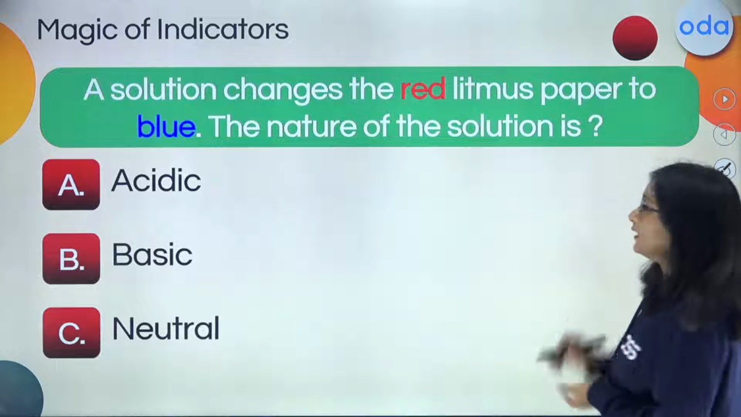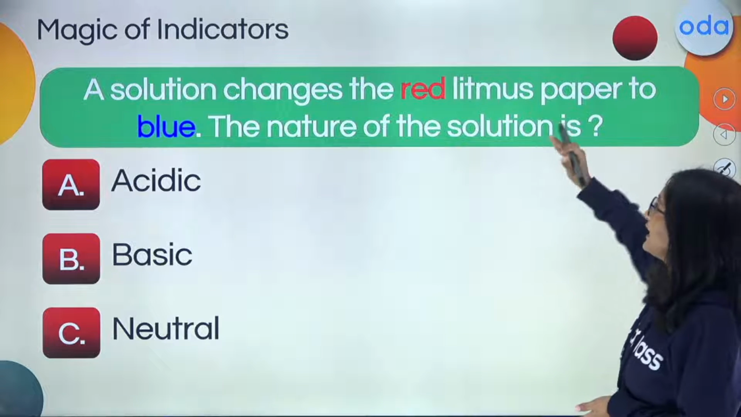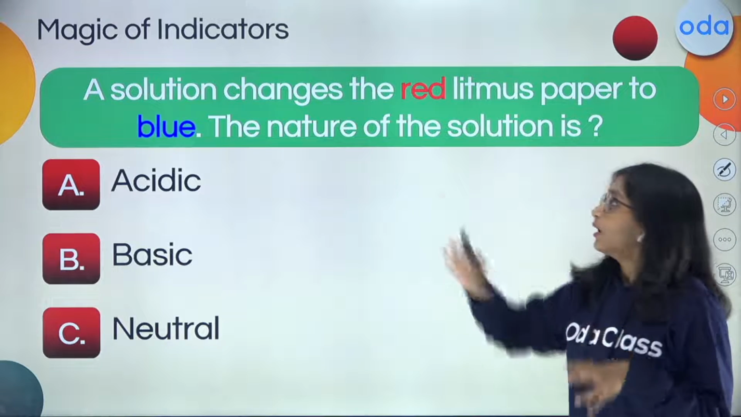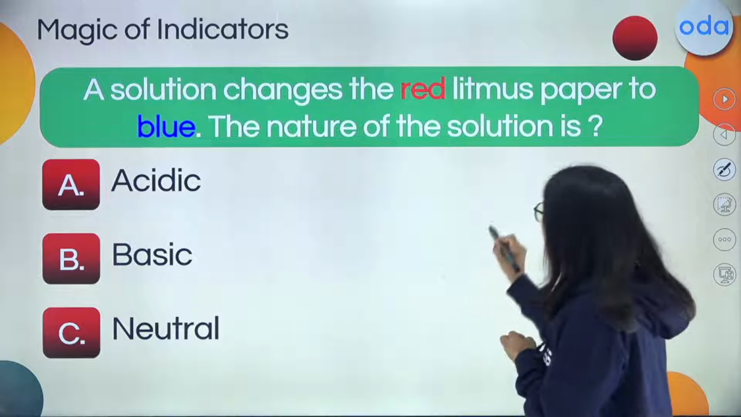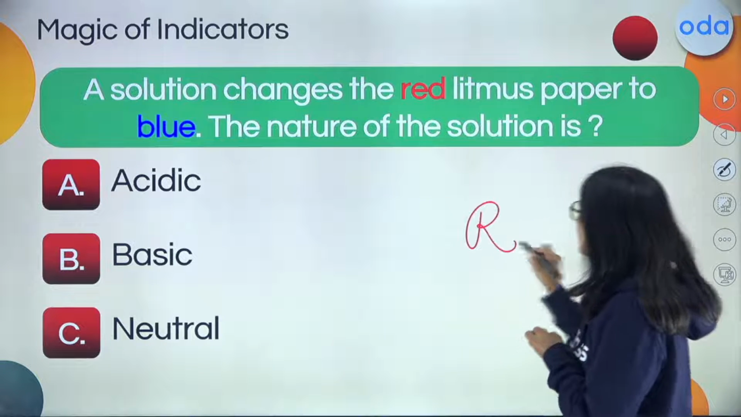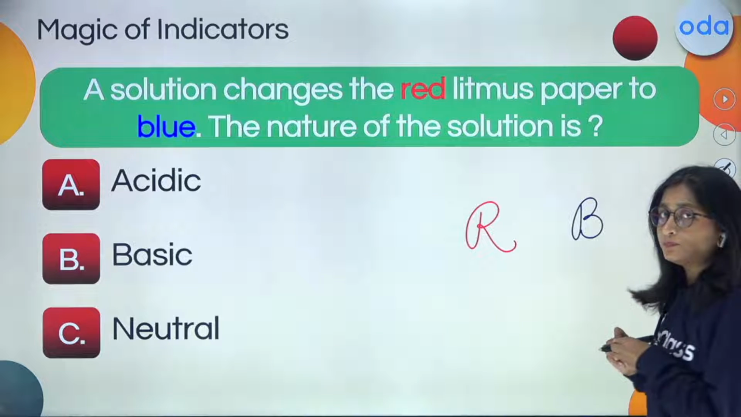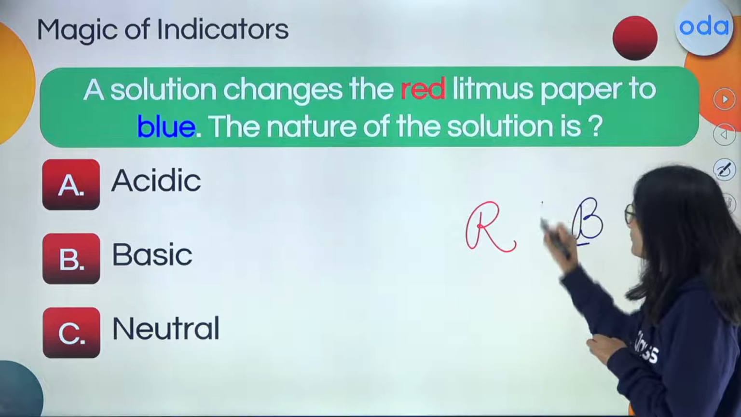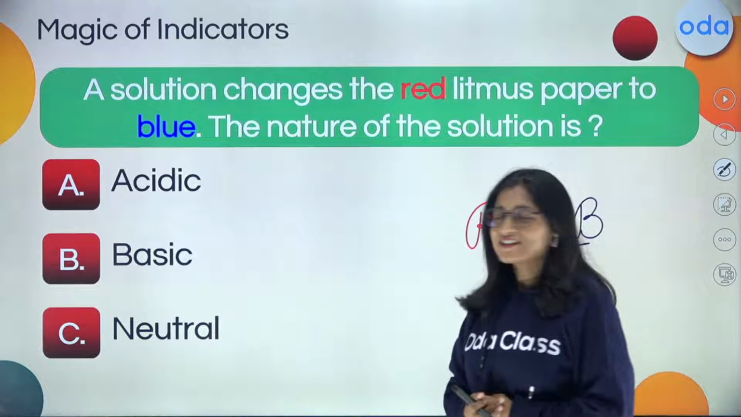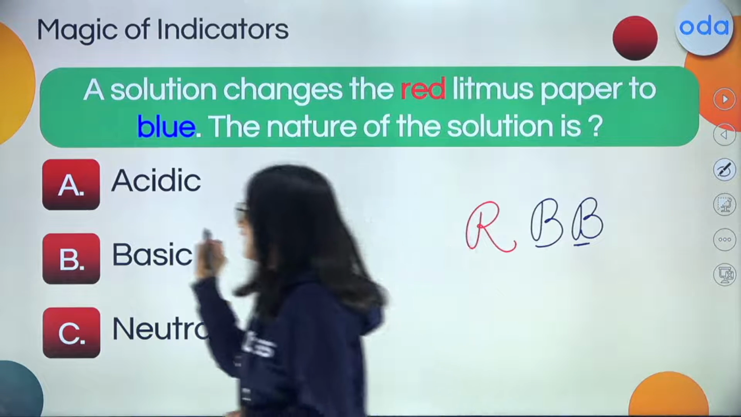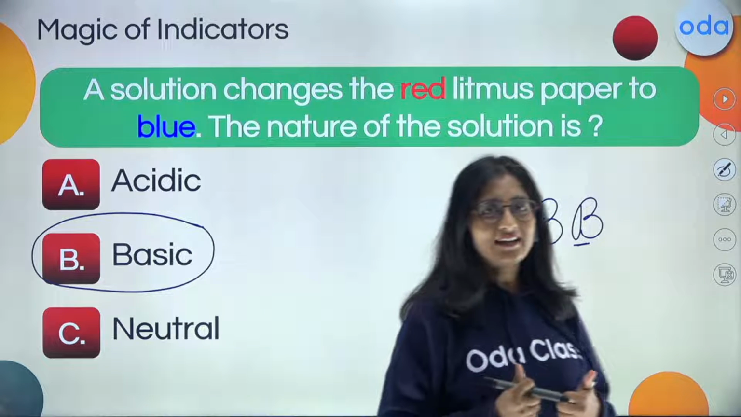Now, following with the next question, a solution changes the red litmus paper to blue. What would be the nature of the solution when it is changing from red color into blue color? So what is going to be the change in the color? So B for blue and B for base. If you remember RBB, you can just find out the answer. So in this case, we can find that it is a basic solution, right?